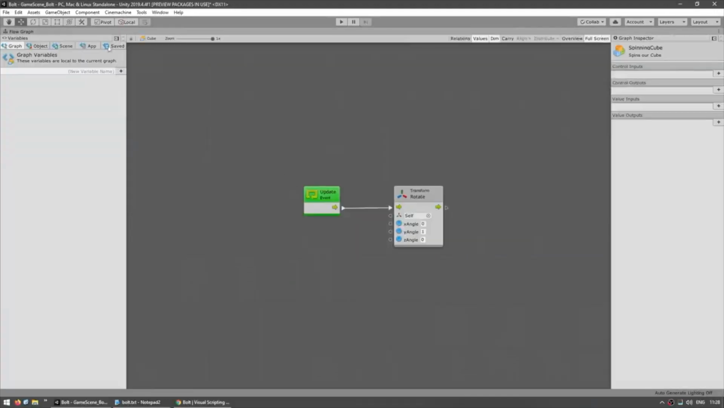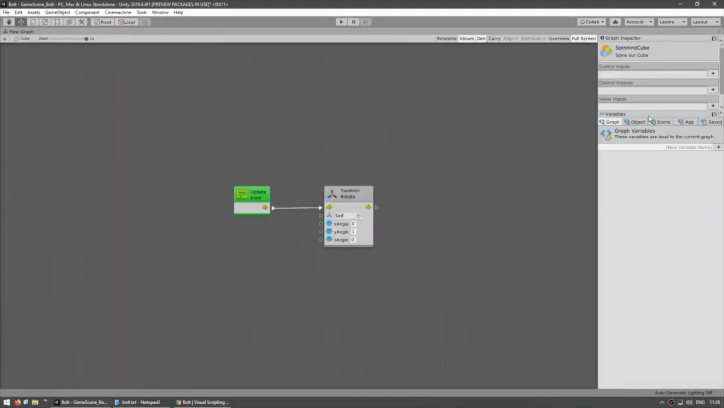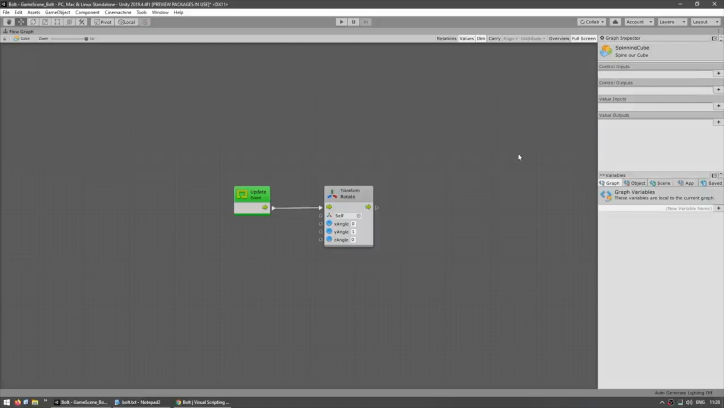And on these buttons here, you can switch these from the left side to the right side. Personally, I prefer the right side, so here we have a bigger area to work with.